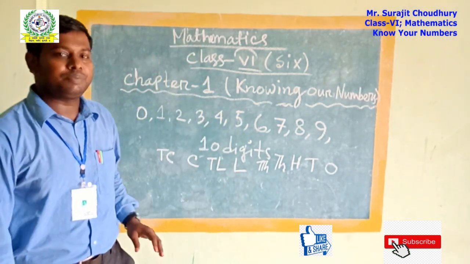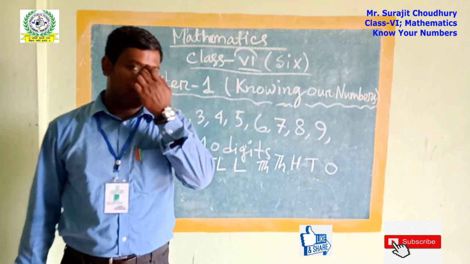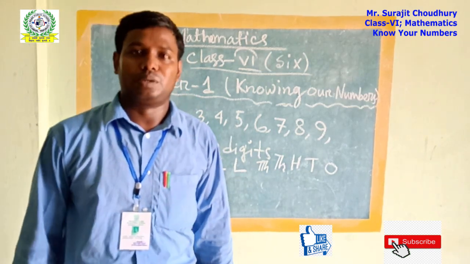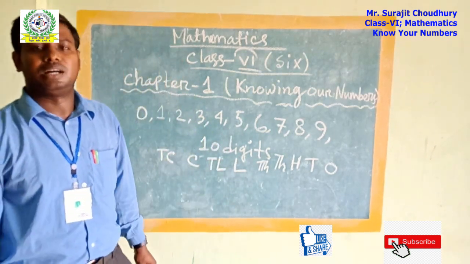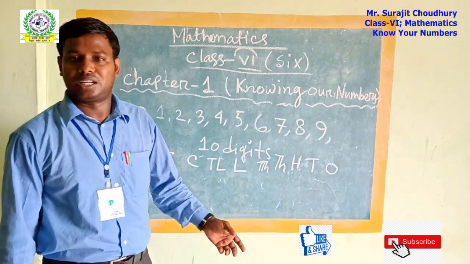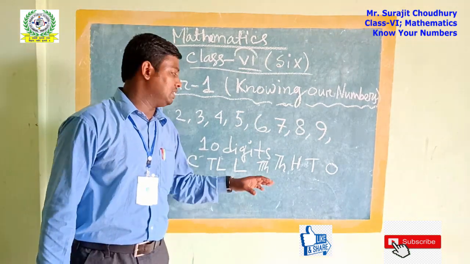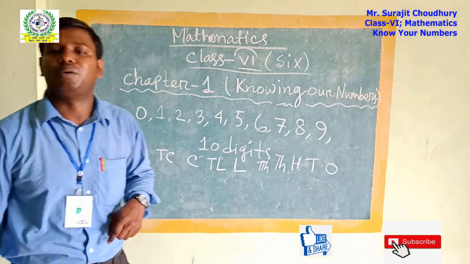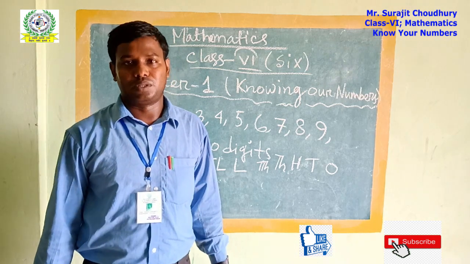So in this system, I have written what is known as the Indian place value system. You also learned this in class 5. Now you are in class 6. You have to remember this because we have to name our numbers according to their place value system.